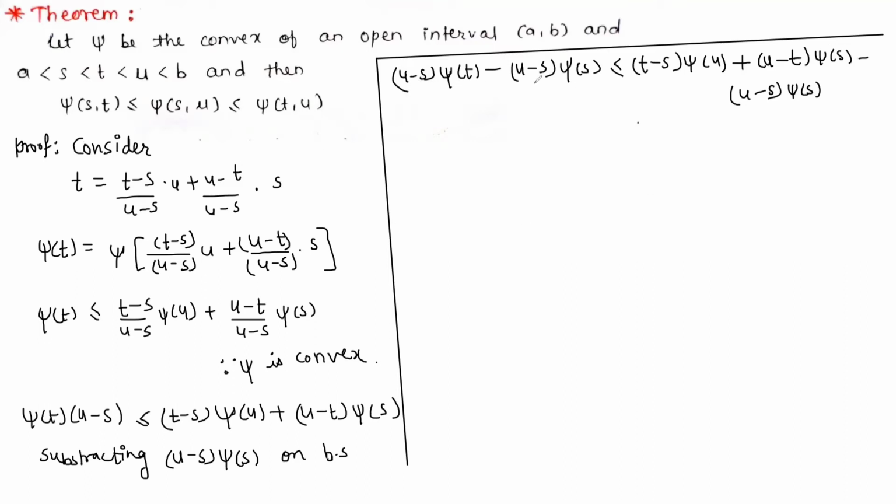So taking u minus s common from the left hand side, we get u minus s in bracket psi of t minus psi of s.